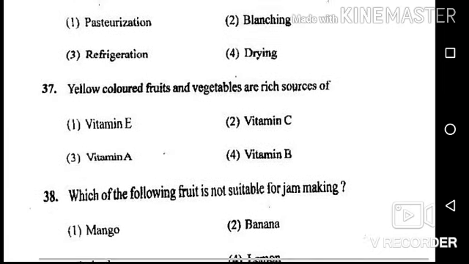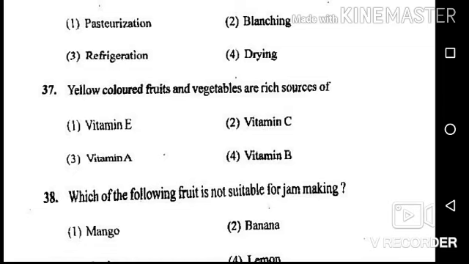Next question is, yellow colored fruits and vegetables are rich source of. Options are vitamin E, vitamin C, vitamin A, and vitamin B. Answer of this question is option number 3, vitamin A. Example of yellow colored fruit is like papaya, which is rich source of vitamin A.